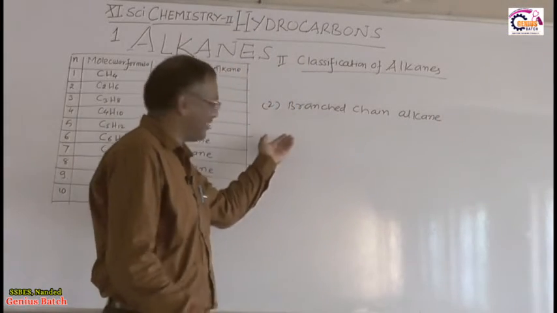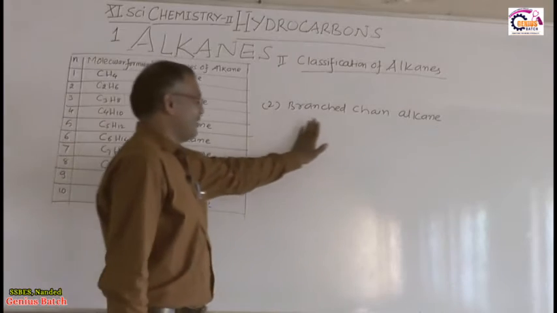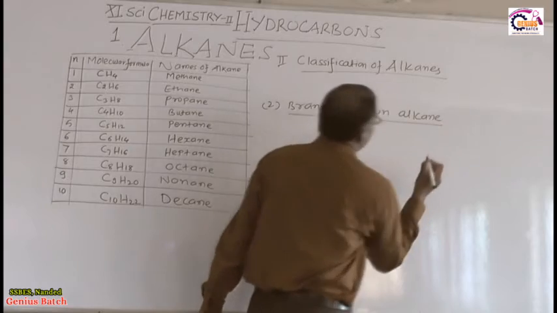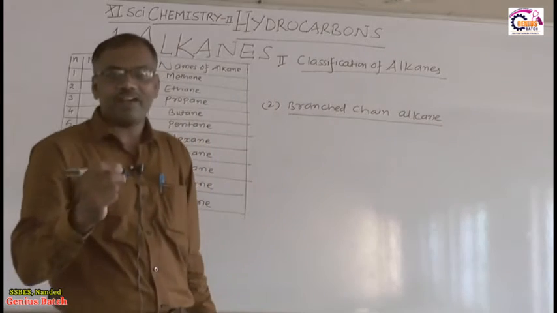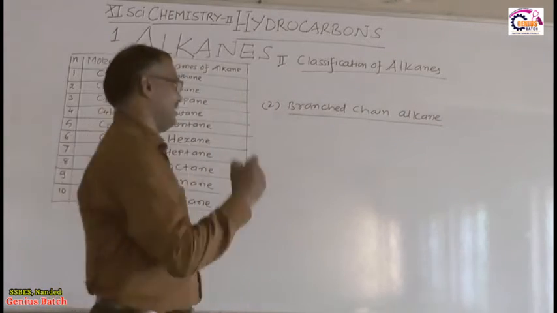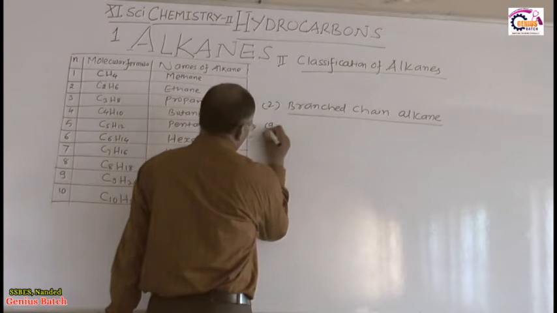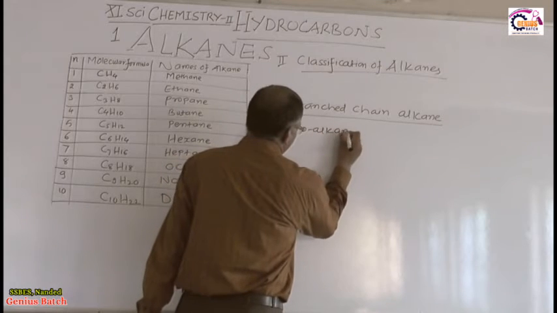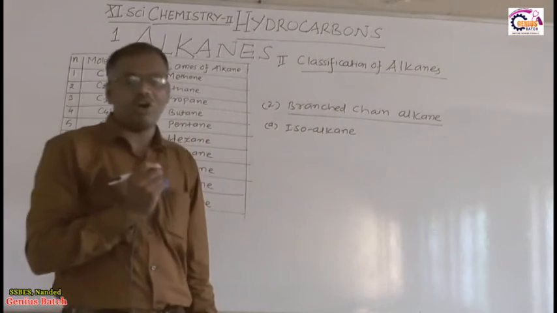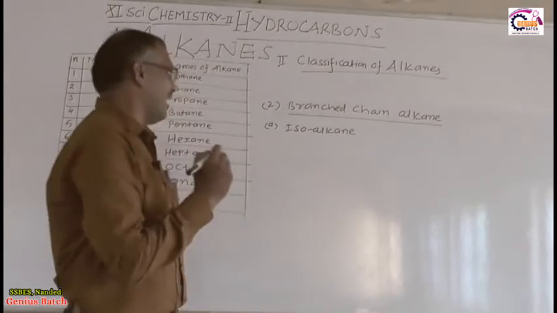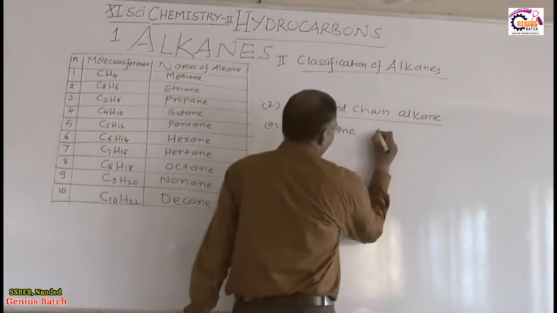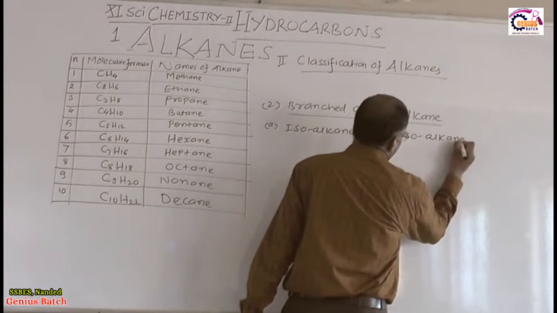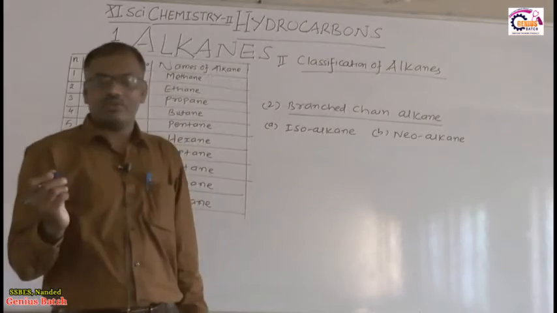Branched chain alkane can be classified again into two classes. The first is isoalkane, and the second class is neoalkane.